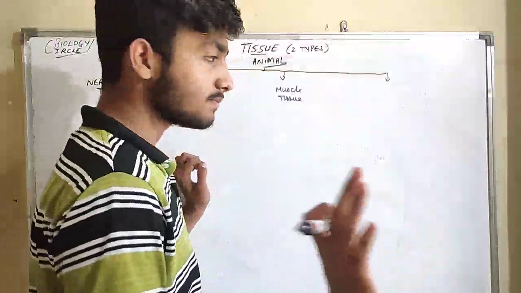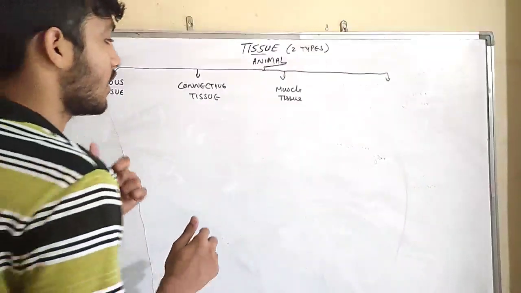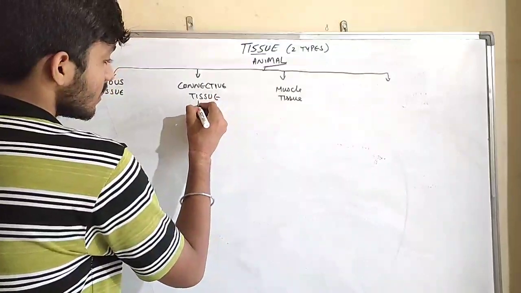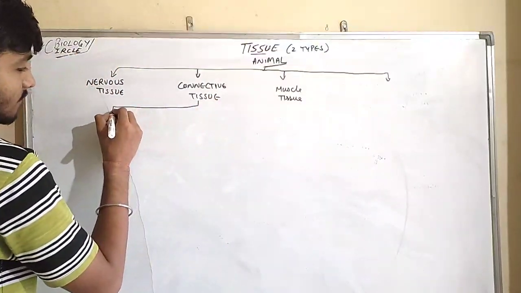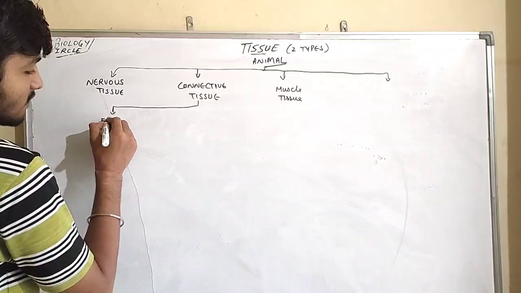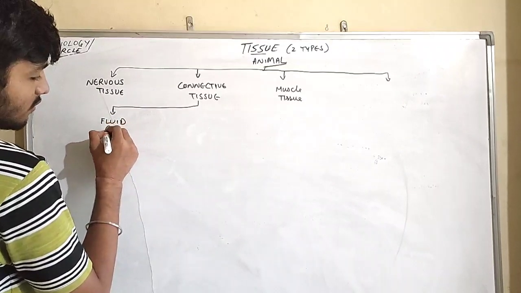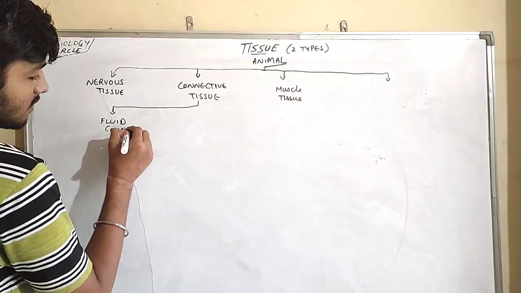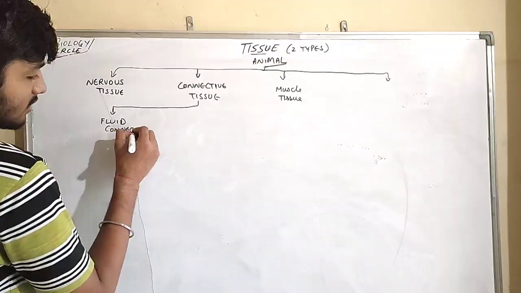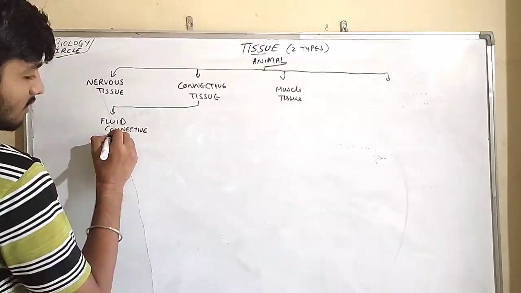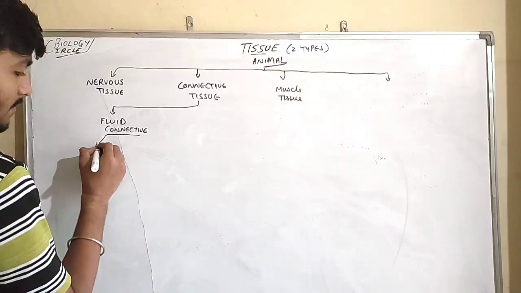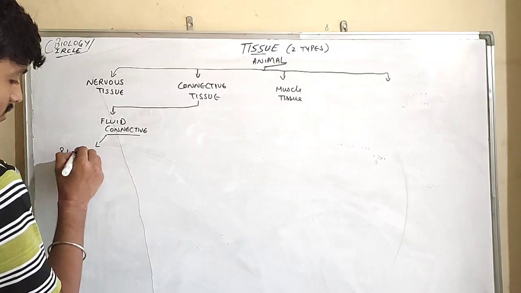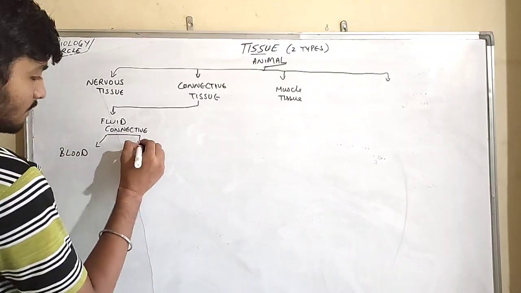First, connective tissue is fluid connective, that is blood and lymph.